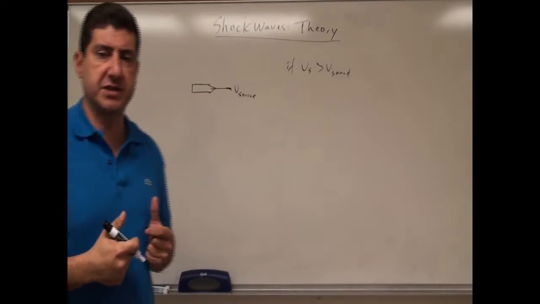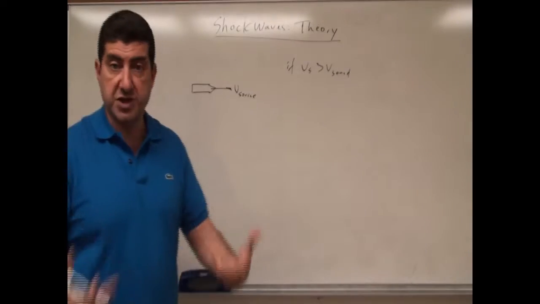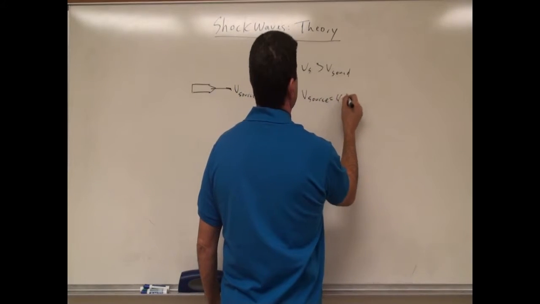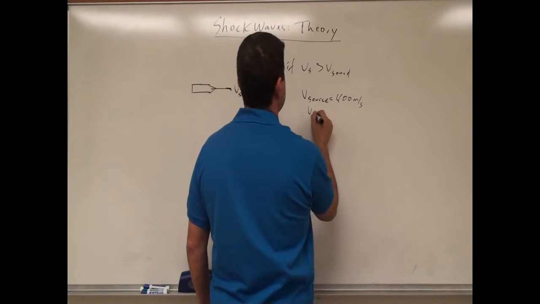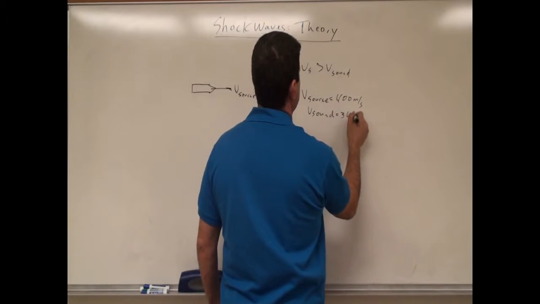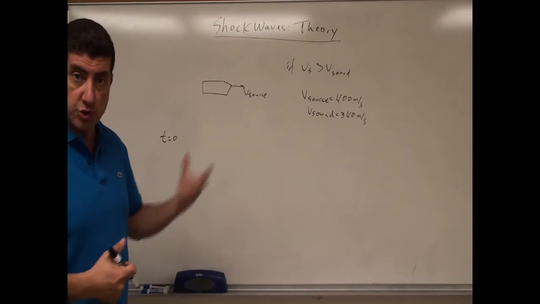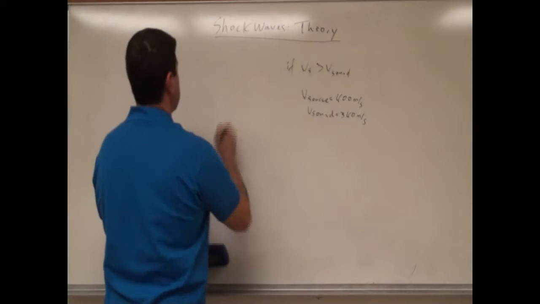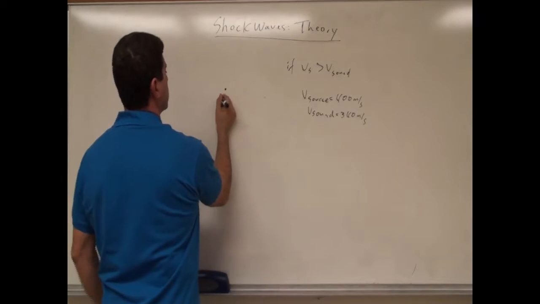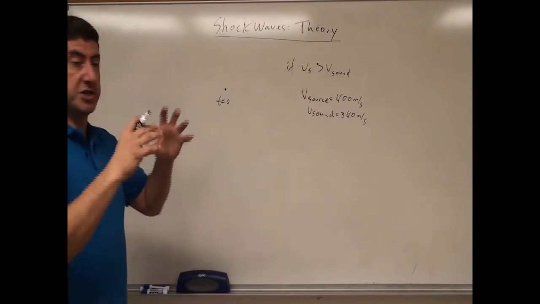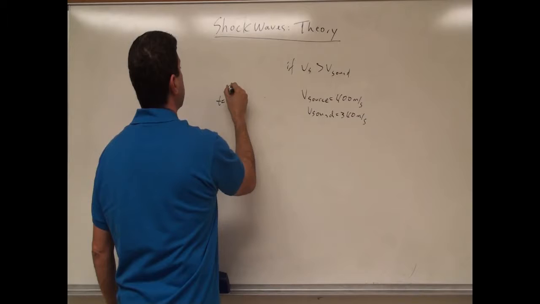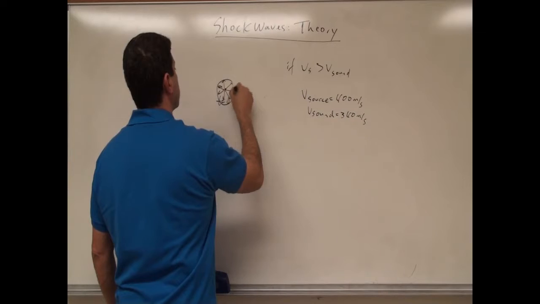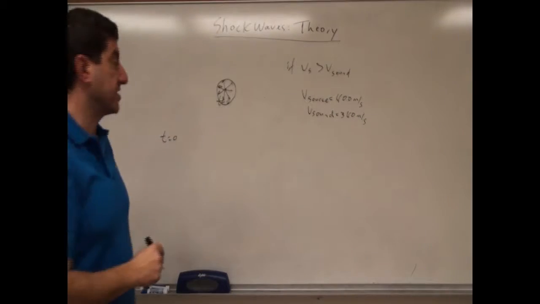So let's see why this happens. Let's give this some numbers so you can make more sense of this. Let's say the velocity of the source is 400 meters per second and the velocity of the sound is 340 meters per second. Let's treat the source as a point object so we can visualize it a little easier. Imagine the source looks like this. At t equals 0, that is its location, and then it starts sending out a sound wave. The sound wave is traveling at the velocity of sound, centered at where the source is, right? But the source is traveling faster than the sound wave, right?